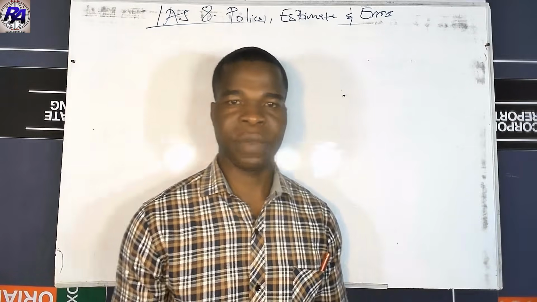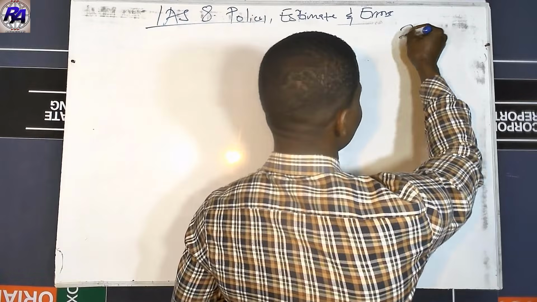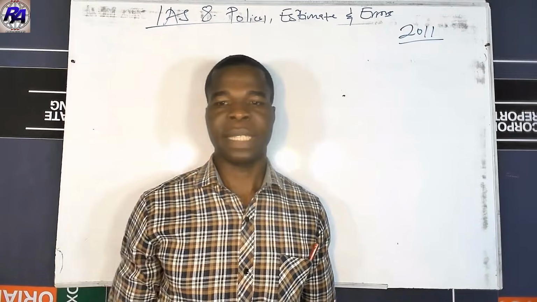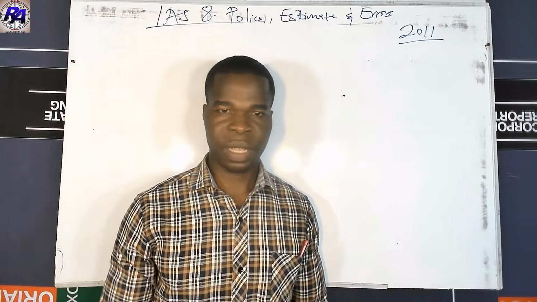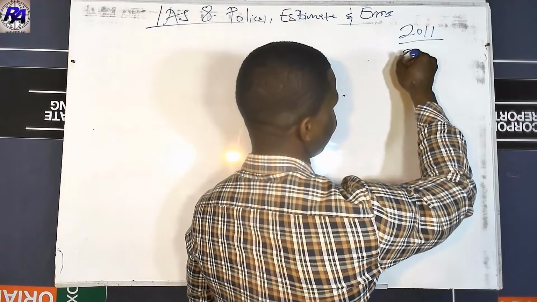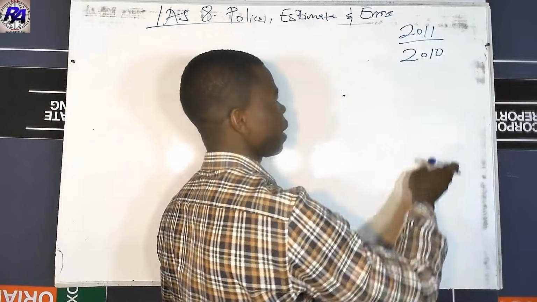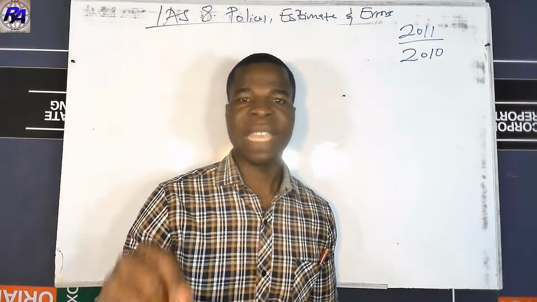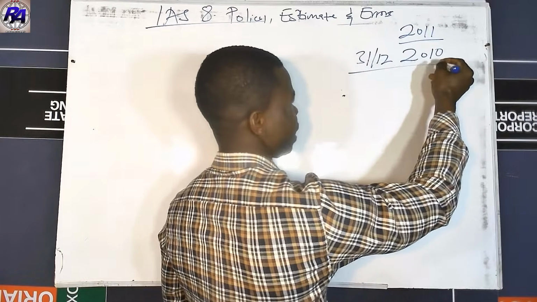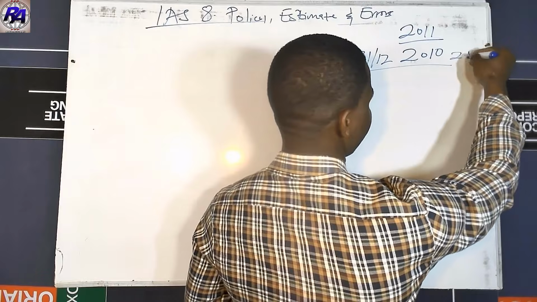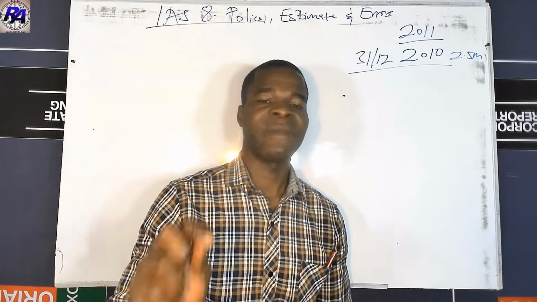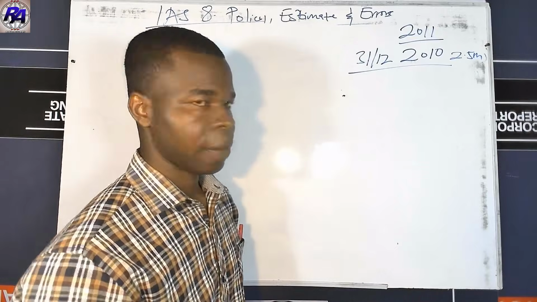Let's look at our first question. We are saying that during 2011, a company discovered that certain items had been included in inventory at 31st December 2010. These items were valued at 2.5 million, but they had in fact been sold before the year end.